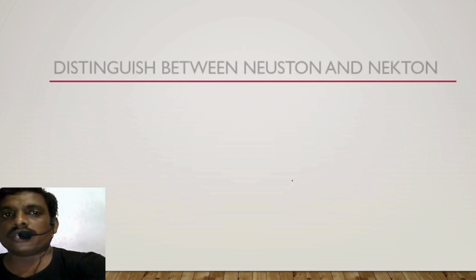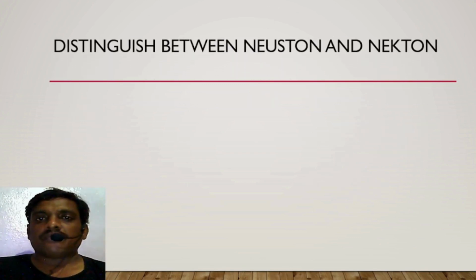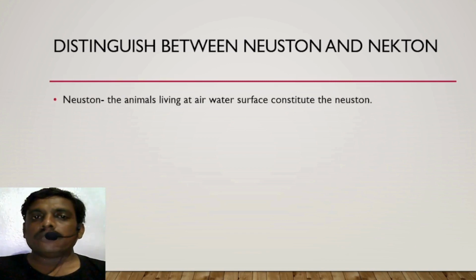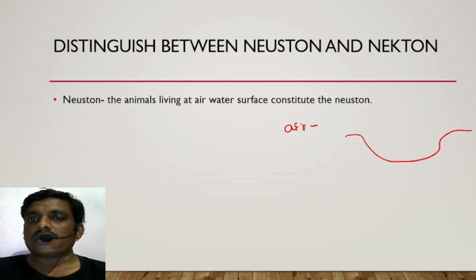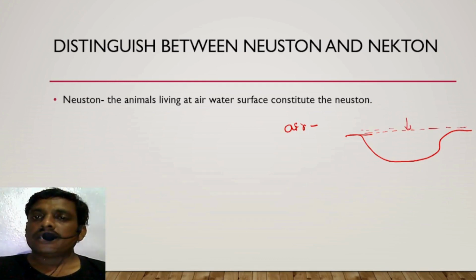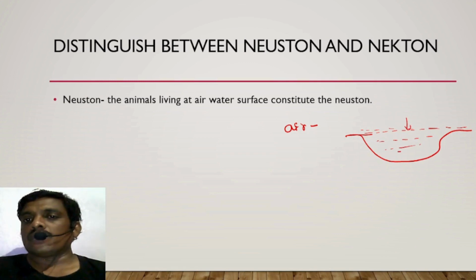One more question. Distinguish between neuston and nekton. What is a neuston? Neuston are animals living at the air-water surface. Suppose this is a pond, here there is water, and this is the air.